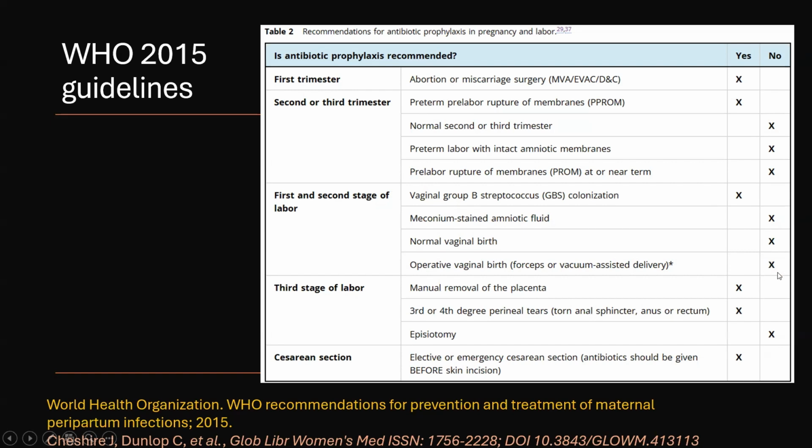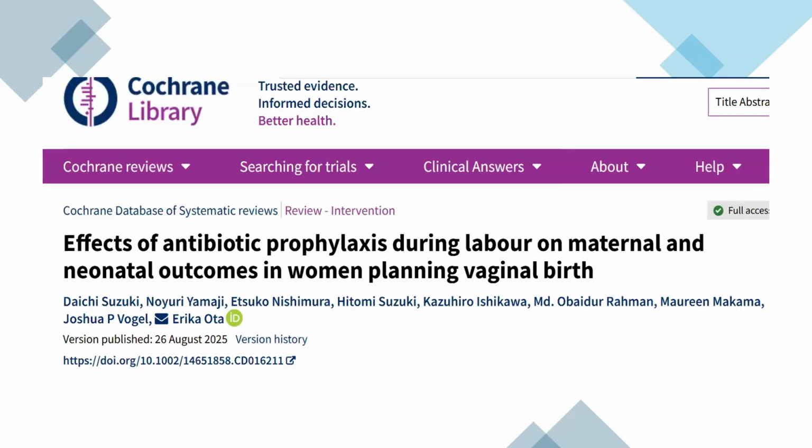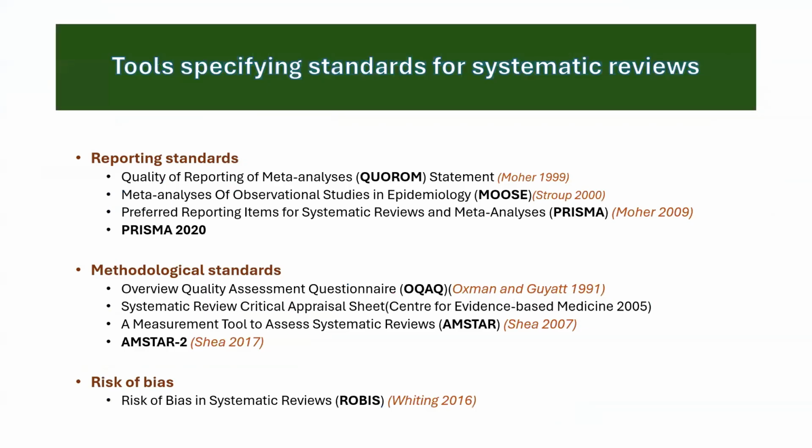Recently, the WHO has revised its policy and said you can use antibiotics even for patients who have an operative vaginal birth, for example, forceps or vacuum-assisted delivery. So this systematic review was done by Suzuki et al. They titled it "The Effects of Antibiotic Prophylaxis During Labor on Maternal and Neonatal Outcomes in Women Planning Vaginal Birth." They did this to guide the WHO in revising its policy, on whether to implement routine antibiotic prophylaxis for patients just planning a vaginal birth with no other indication.